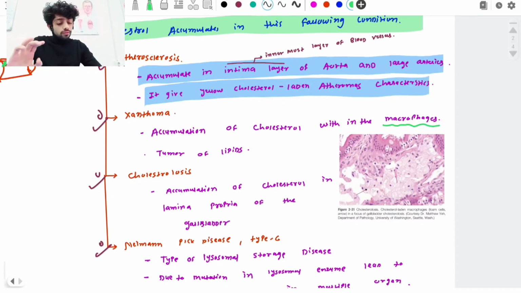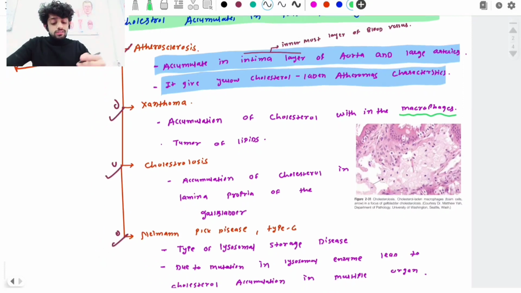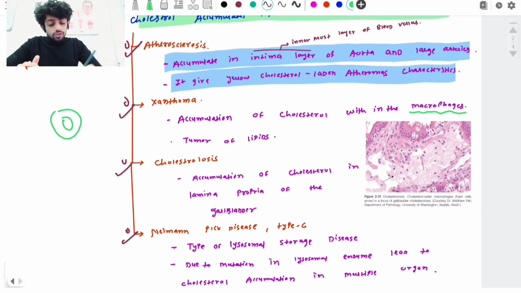So what happens? Accumulation of cholesterol within the macrophages. So here one macrophage is present, and this cholesterol is accumulated inside that macrophage. These are referred to as xanthoma, which is called a tumor of lipids. The other name of xanthoma is tumor of lipid.